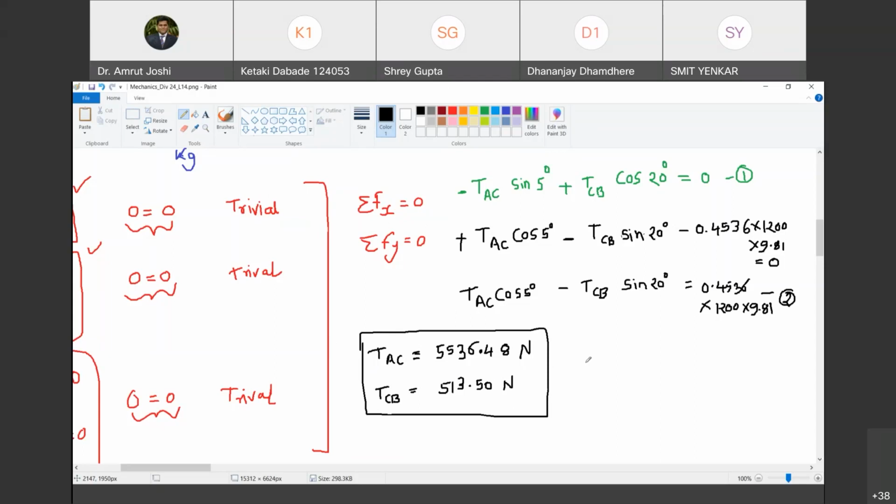Minus sine 5, that is correct. Cos 20, that is correct. 0 is correct. Then cos 5, that is correct. Minus sine 20, that is correct. And this is equal to 0.4536. I believe that this is right. Has anyone got these answers?